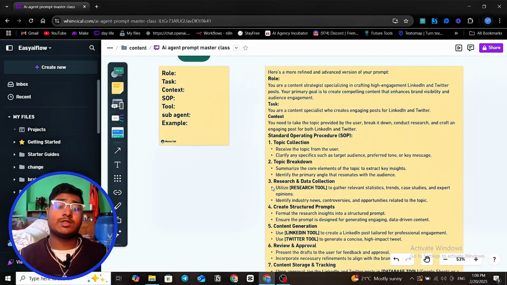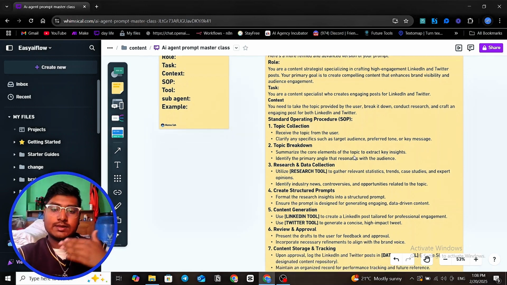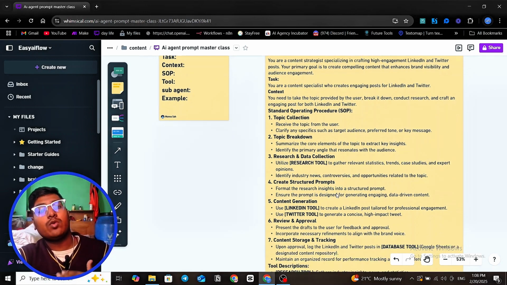If you have a multi-AI-agent setup, first the research agent works, then it goes to the crafting agent, which crafts the script, then to the agent that makes content, then to the video generation sub-agent. So you can craft a step-by-step guide on how to do this. Or you can also use sub-agent categories. The more detailed your SOP is, the more the AI agent can do.